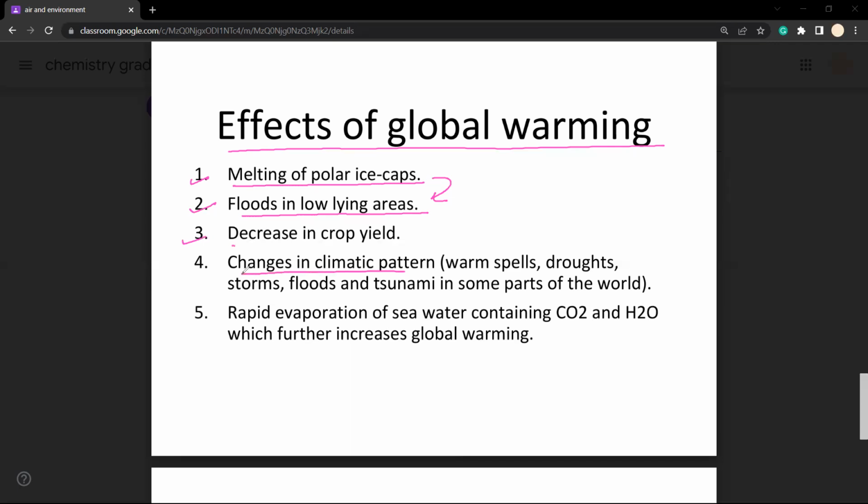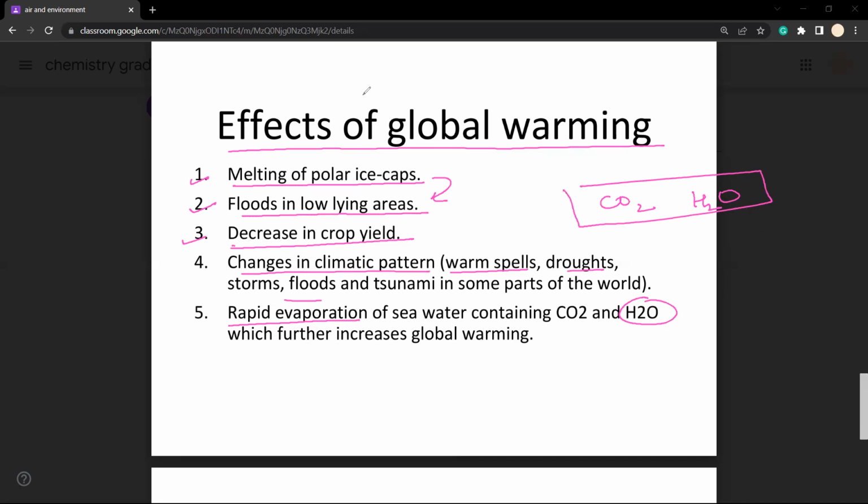And because of the flooding, there is a climatic shift, a switch over in the climatic pattern, right? There are warm spells, droughts, floods, tsunamis seen in certain parts of the world. And because of the shift in the climatic pattern, there is a decrease in the crop yield. And because global warming is taking place, heating of the Earth's surface is taking place, so there is a rapid evaporation of seawater. And because of this rapid evaporation of seawater, carbon dioxide is liberated into the atmosphere. Carbon dioxide and water vapors are liberated, and they both are basically greenhouse gases. So they further add on to the global warming.